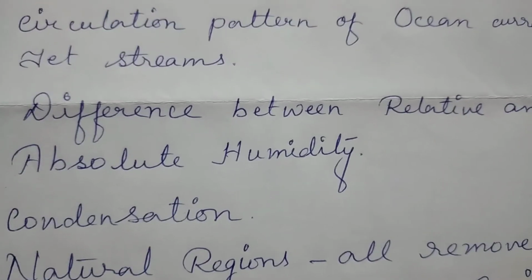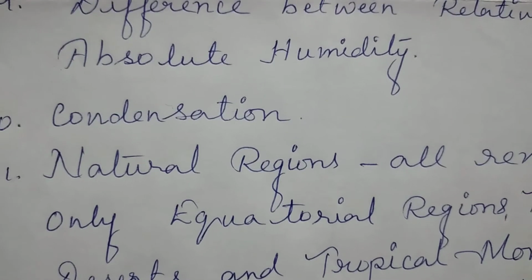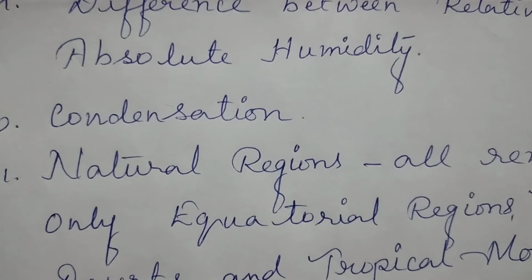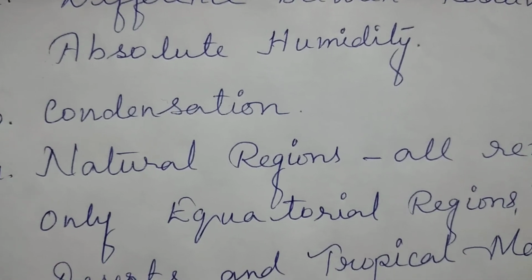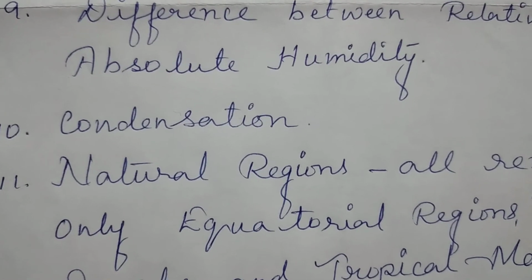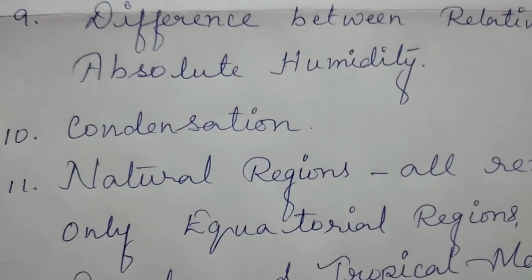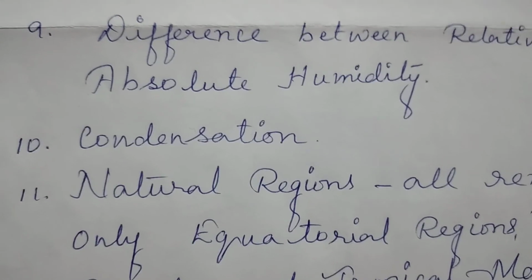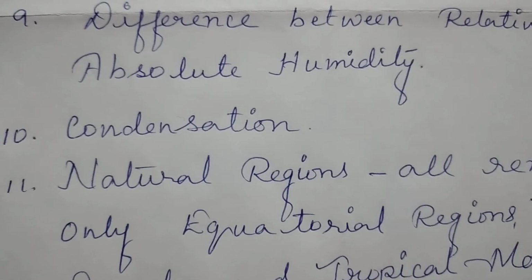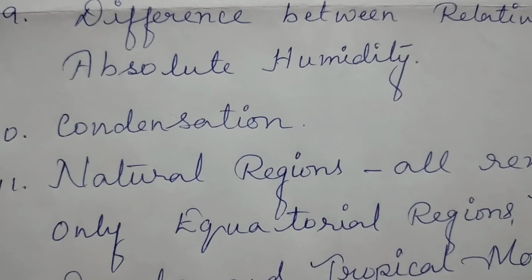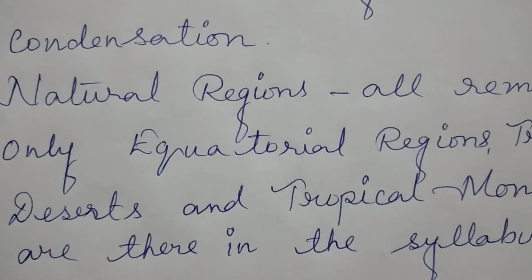Okay, now the next thing is condensation. We have a chapter, humidity and precipitation, and I suppose that we have already done it in class 8. In that chapter everything related to condensation has been deleted. That is, what is condensation, what are the different forms of condensation, all these have been deleted. Last but not the least, that is natural region.